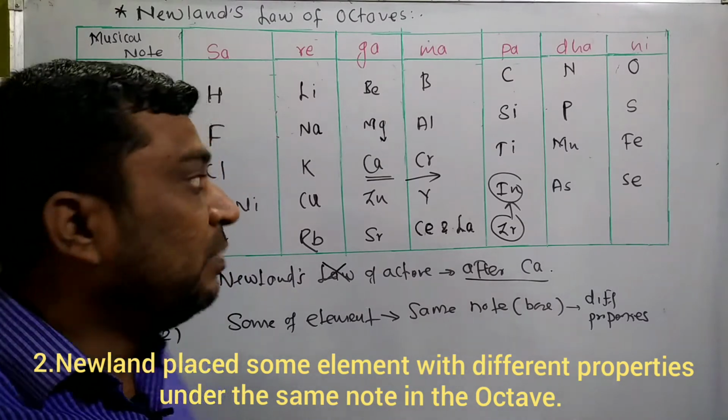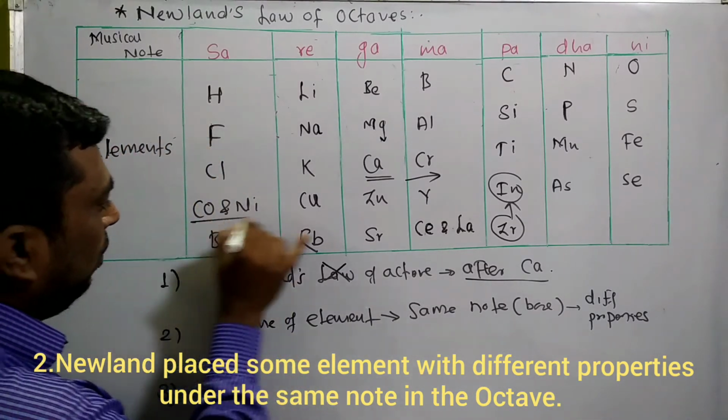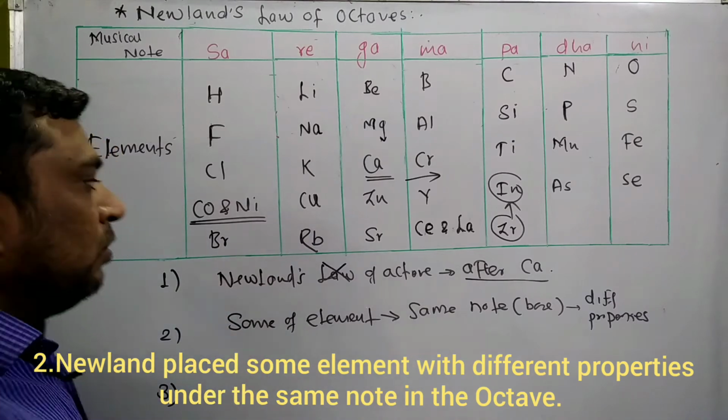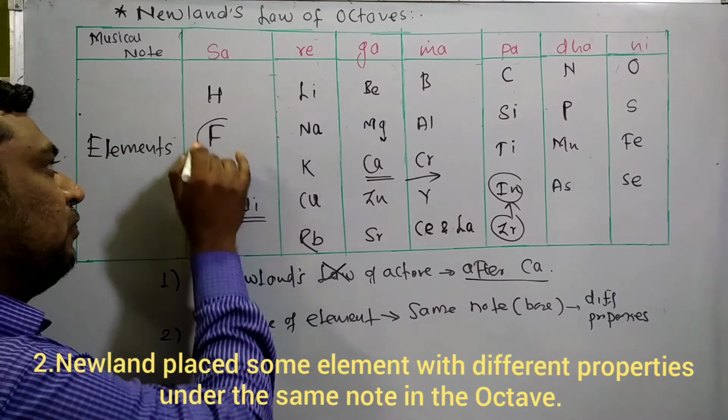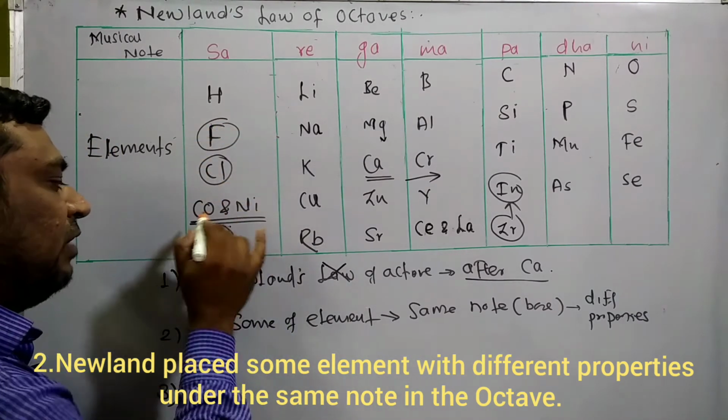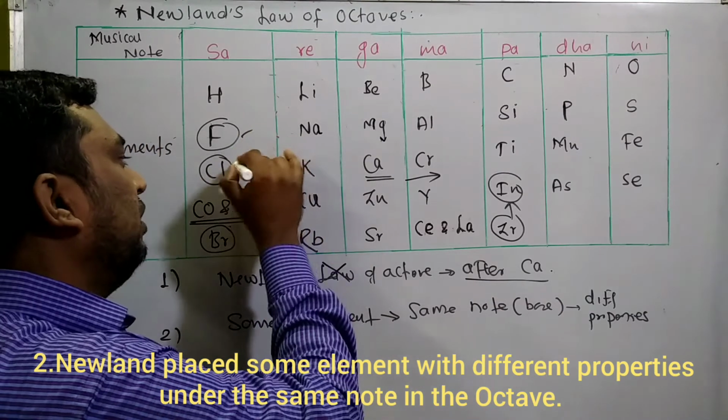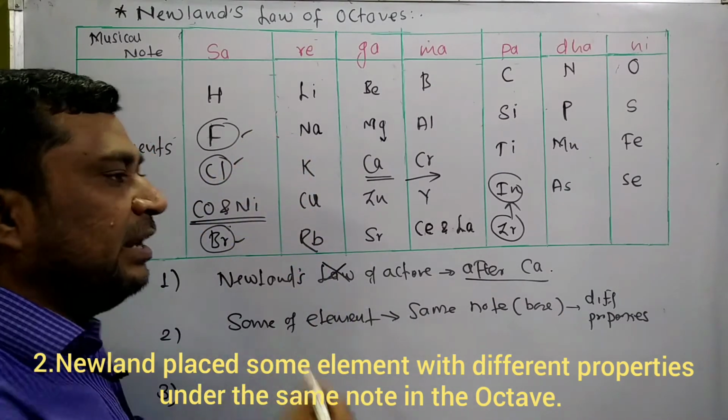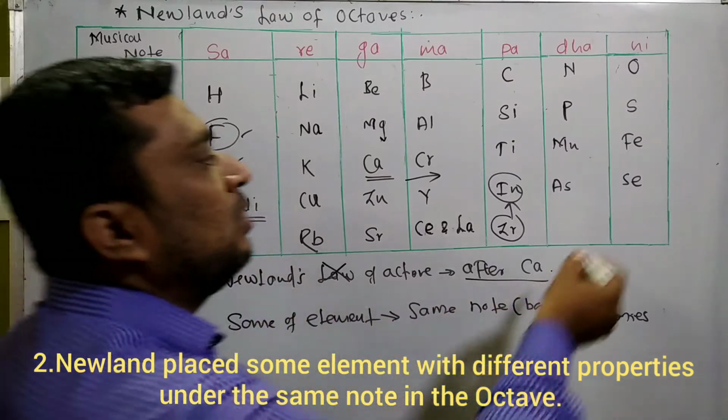But observe the exceptional case, cobalt and nickel. Cobalt and nickel are placed with fluorine, chlorine, bromine. Those have the properties of halogens, while cobalt and nickel have properties similar to Fe.